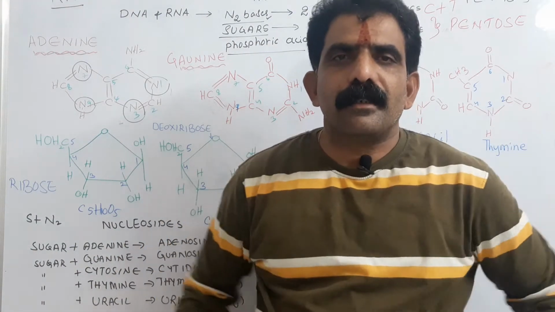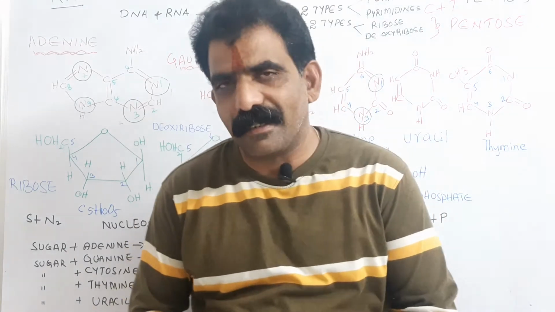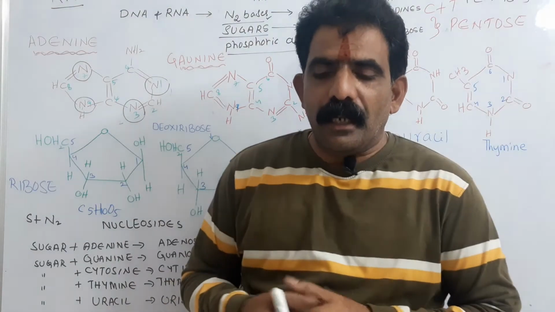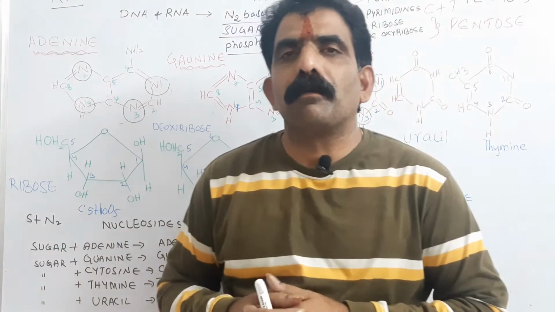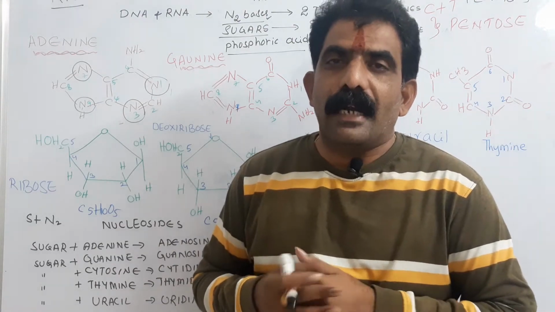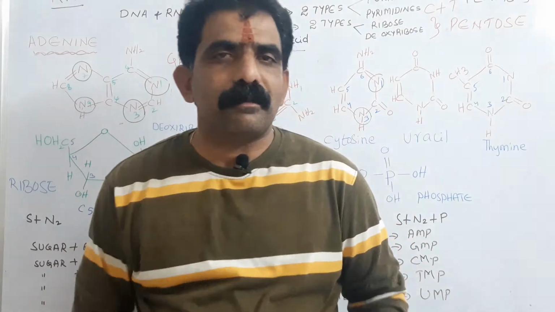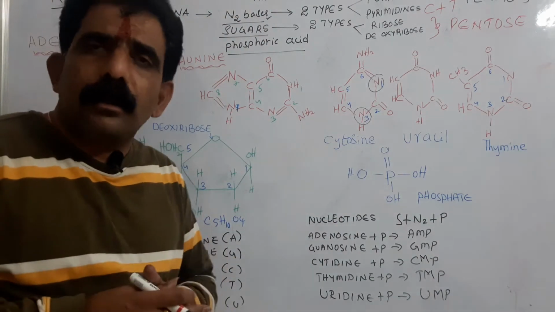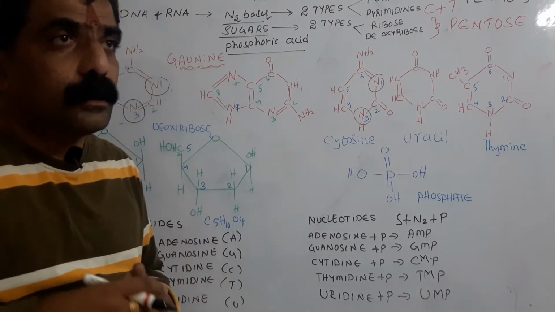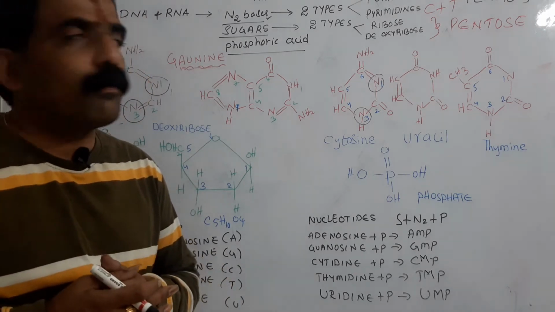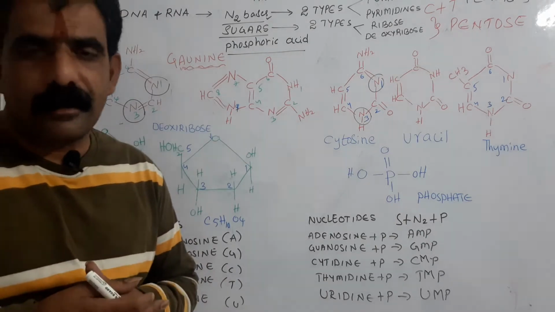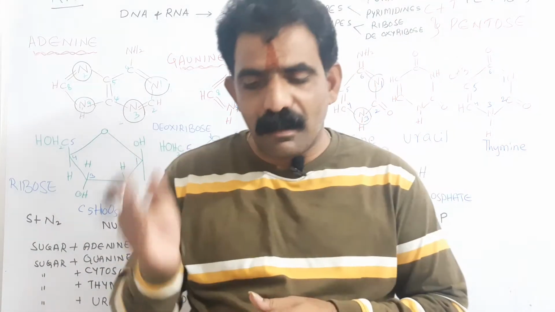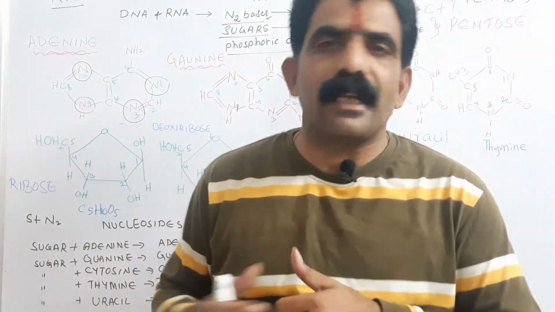Now I am going to cover the topic nucleic acids. Yes, all of us are very familiar with the nucleic acids. Nucleic acids were discovered by Frederick Mischer, and the term nucleic acids was coined by Altman. Frederick Mischer discovered the nucleic acids and named them as nucleins, but the term nucleic acid was coined by Altman. Where are they present? In the nucleus they are present. On that basis itself, the name is given nucleic acid.